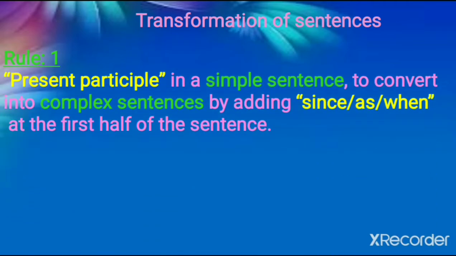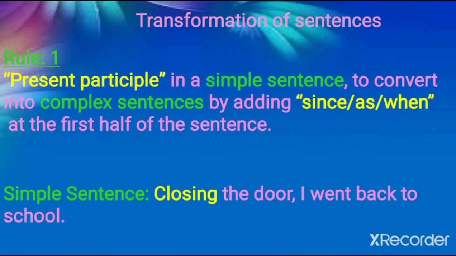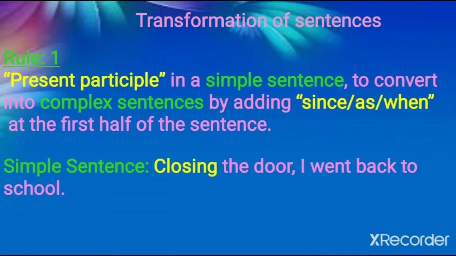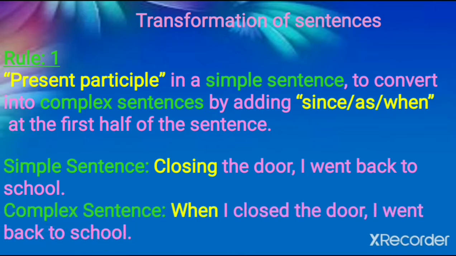So, rule number 1. Present participle in a simple sentence: to convert into a complex sentence, add since, as, or when at the first half of the sentence. Here is an example, simple sentence: Closing the door, I went back to school. Here, closing is the present participle.